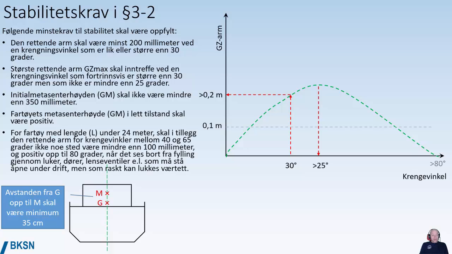For fishing vessels with a length below 24 meters, in addition, you have a requirement that the righting arm, the GZ, for angles of heel between 40 and 65 degrees should always be more than 100 millimeters, and it should be positive up to 80 degrees. This means that the range of the GZ should be at least 80 degrees. As we can see, it should not go down to 0 again at a heeling angle of less than 80 degrees.